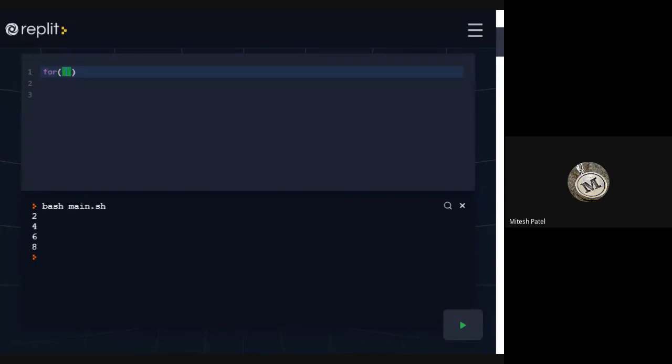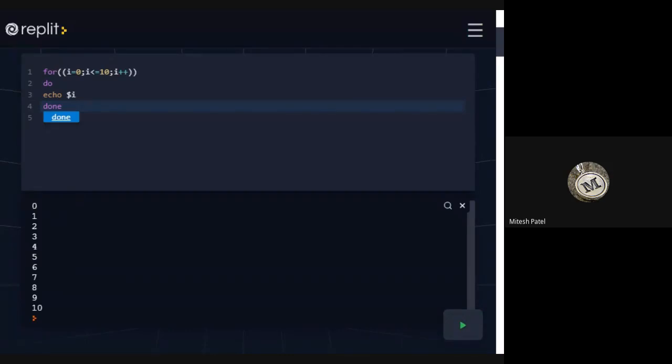For, double round bracket, our normal syntax, initialization i equals 0, semicolon, i less than equals 10, semicolon, i plus plus. Then we write as in C, then do, here we will write echo $i, and here we will write done. Let's run it. Yes, it will display 0, 1, 2, 3, up to 10.